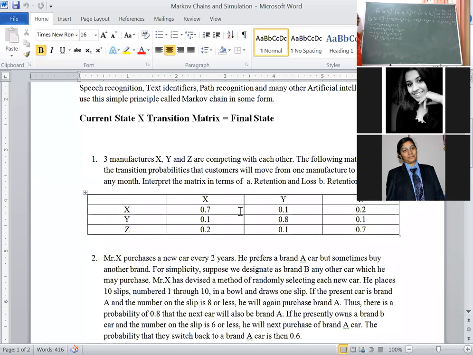Why are we doing this process? To make simultaneous equation solving. Similarly, compare SB with this. SB is equal to 0.2 SA plus 0.6 SB plus 0.1 SC. Then take it on RHS: 0.2 SA plus 0.6 SB plus 0.1 SC minus 1 into SB is equal to 0. Here 0.2 SA remains as it is. Minus 1 plus 0.6, I will get minus 0.4 SB, 0.1 SC is equal to 0.